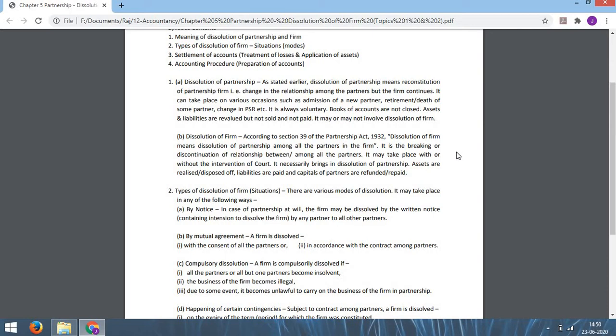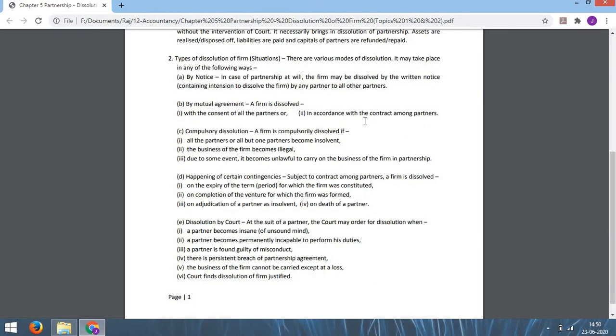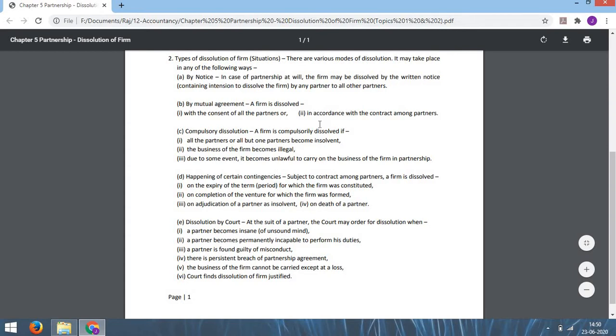Now the second topic is types of dissolution of firm, that means the situations when a partnership firm is dissolved, or the modes of dissolution of partnership firm. Here a partnership firm can be dissolved by different ways or in different manner. Of them, the first one is by notice.